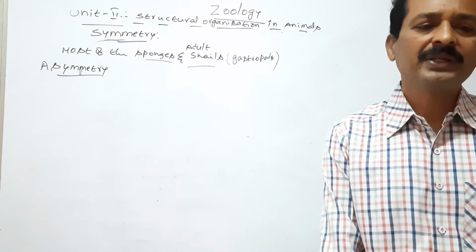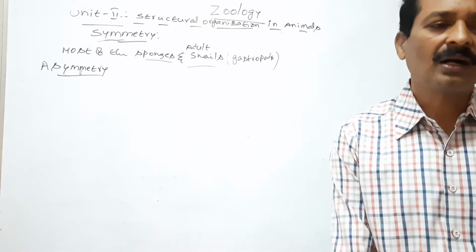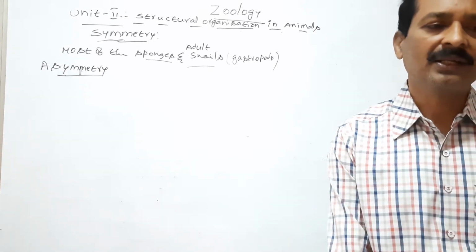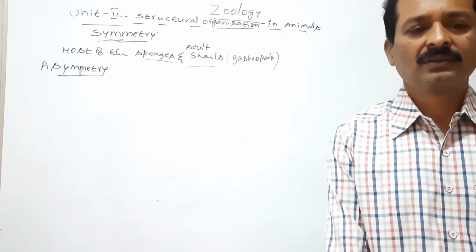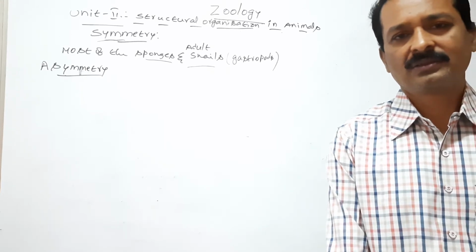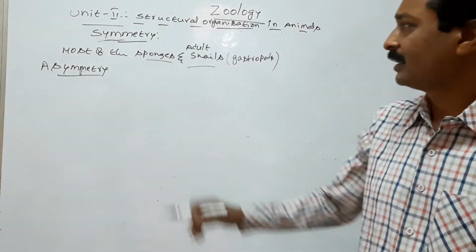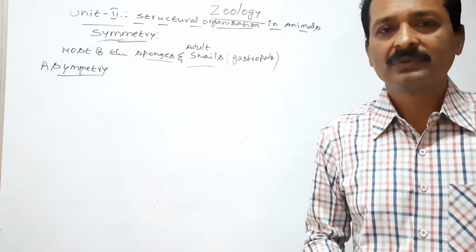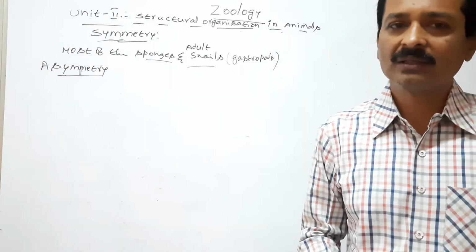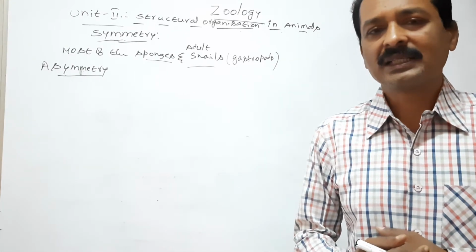Most of the asymmetrical organisms do not develop complex sensory and locomotory functions. Some asymmetrical animals do not develop a nervous system and sensory system.